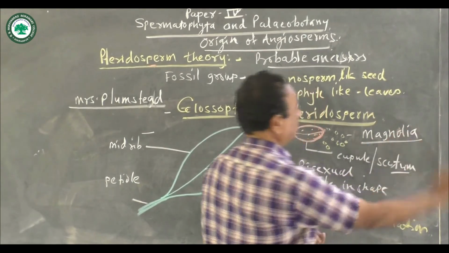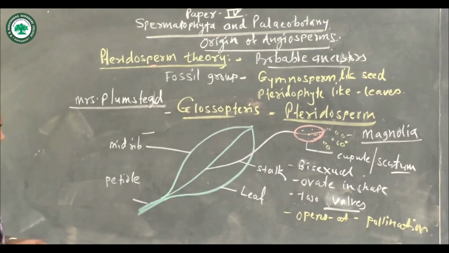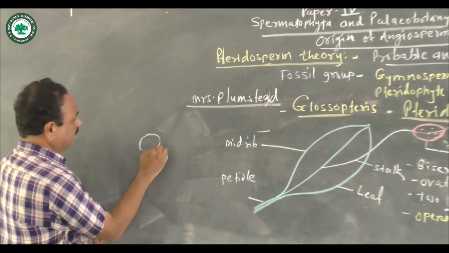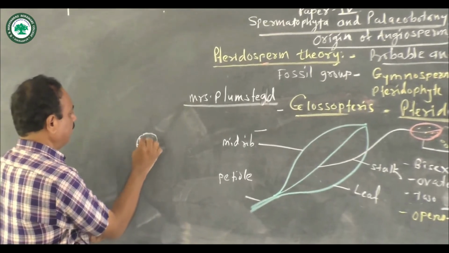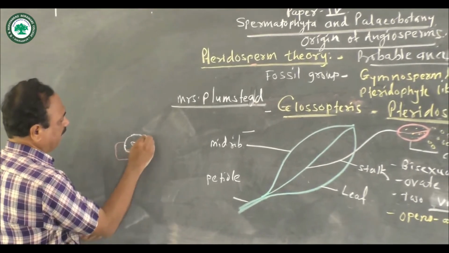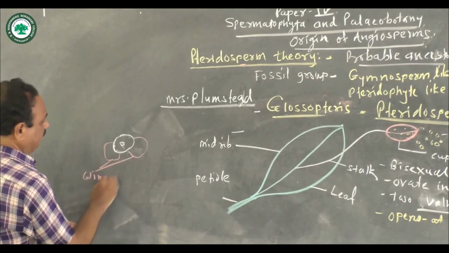So we know that in the gymnospermic plant, for example in the case of Pinus, if we observe these pollen grains, they are winged. Such types of wings are present. So these are the wings.